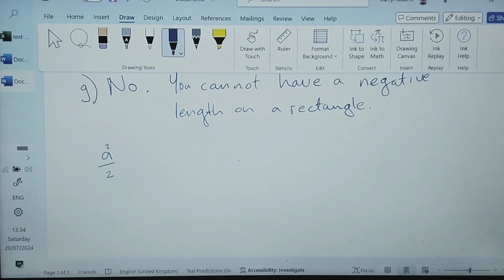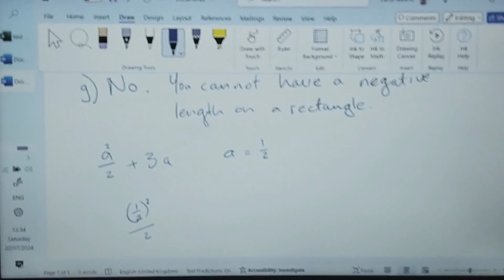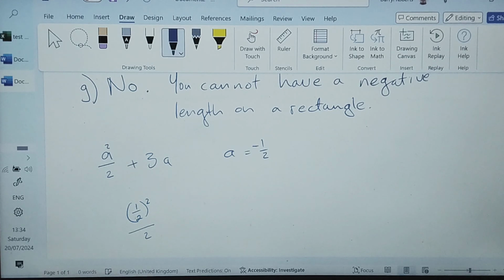So I'm going to be working with A squared over 2 plus 3A. Let's just say A equals a half. Let's do it this way. So we've got a half squared over 2. Oh, but I want a negative a half. So negative a half squared over 2 plus 3 times negative a half. Let's just see where we get with that.